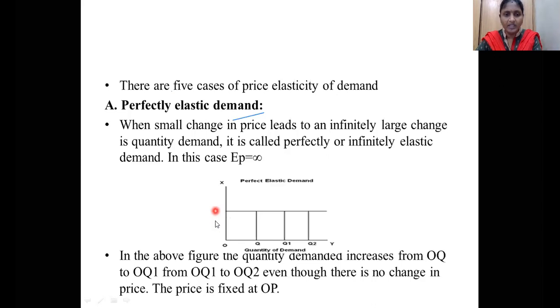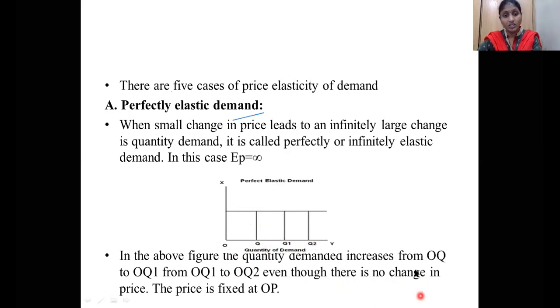Suppose the variable is P, so the price level is OP. It may be changed to some OP1, which is a very small change. But the quantity demanded goes from OQ to OQ1, OQ1 to OQ2. That means at the beginning it is OQ. After a small price change, it is OQ1. Again, it is OQ2. So a small change in the price is going to increase the quantity demanded by a large amount,